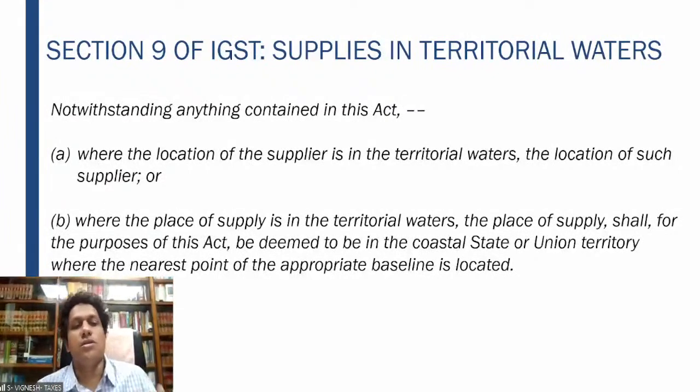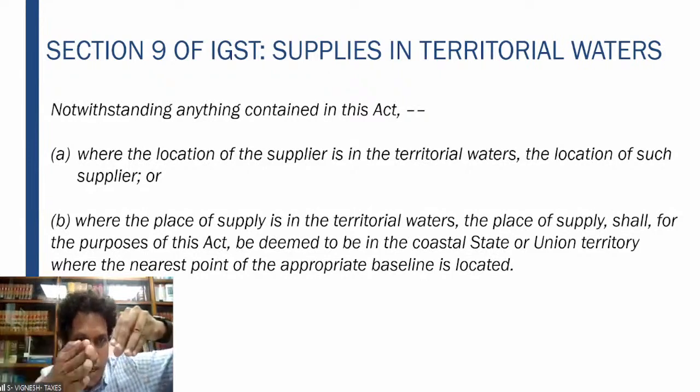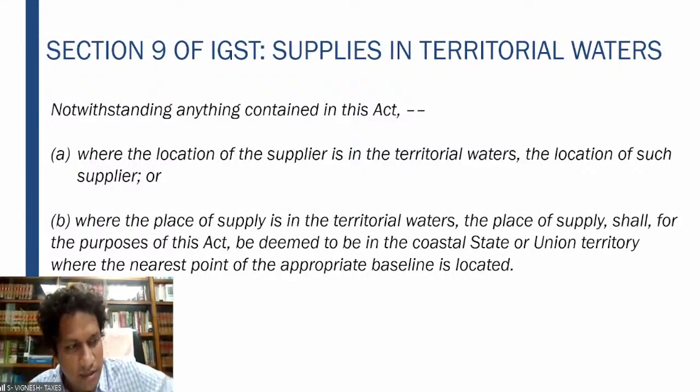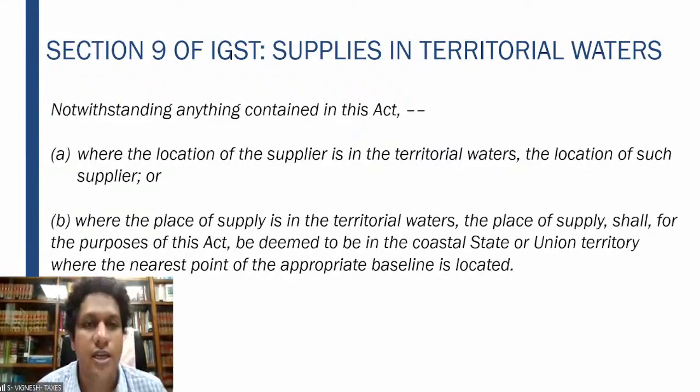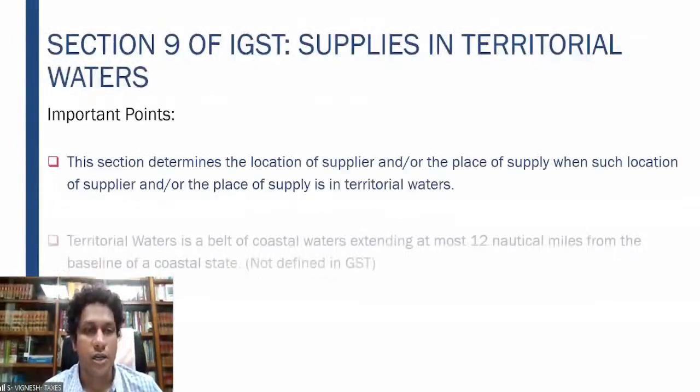So what does it mean? Wherever the supply is happening in the territorial waters, the location of supplier is in the territorial waters, and the place of supply also is in the territorial waters. So how do you determine which state it comes into? We say the place of supply for the purposes shall be the coastal state or union territory wherever that ship is, where the nearest baseline is located. That particular state or union territory shall be considered as the place of supply. So that is the point with regard to territorial waters.